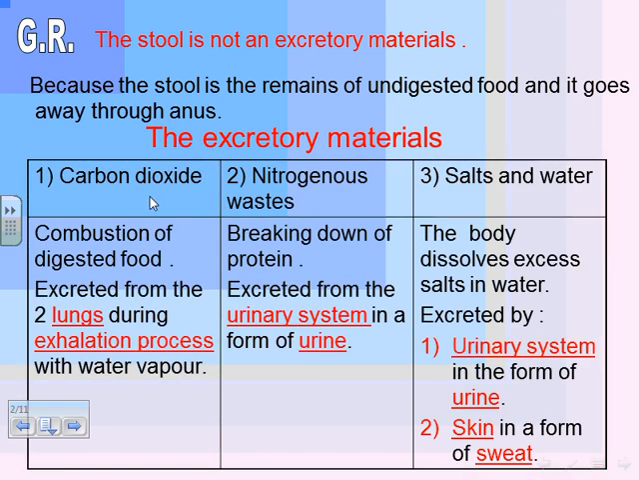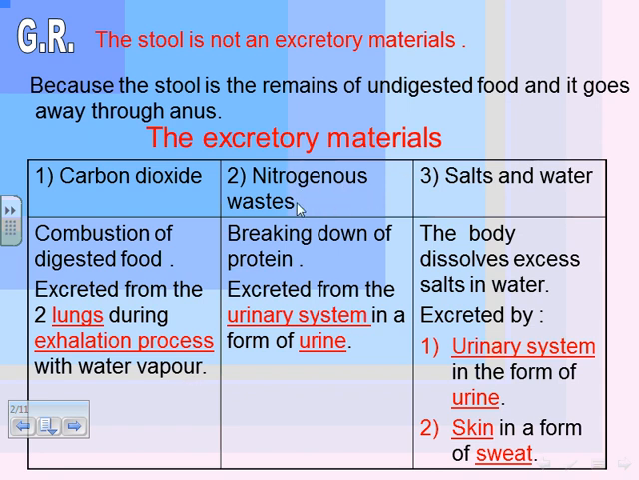So the excretory materials are, the first one, carbon dioxide. The first type of the excretory materials is carbon dioxide. Carbon dioxide results from the burning of digested food and is excreted from the two lungs, during the exhalation process, with water vapor. Excellent.